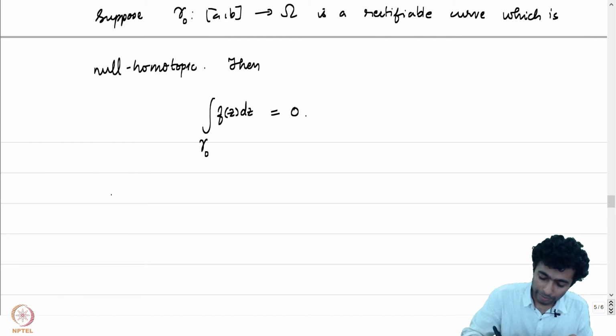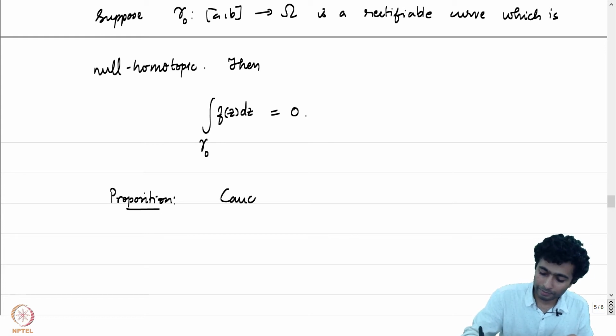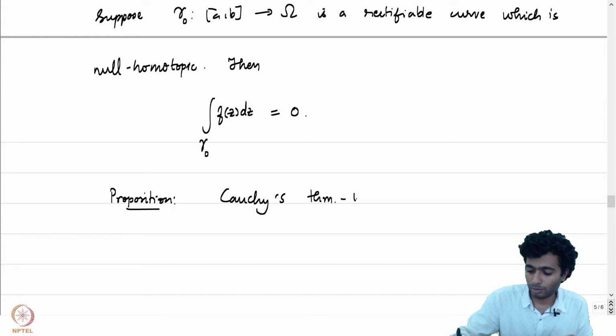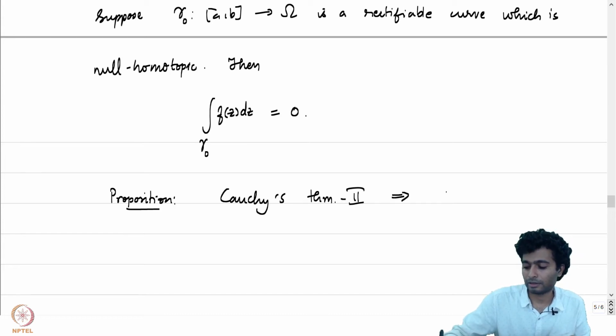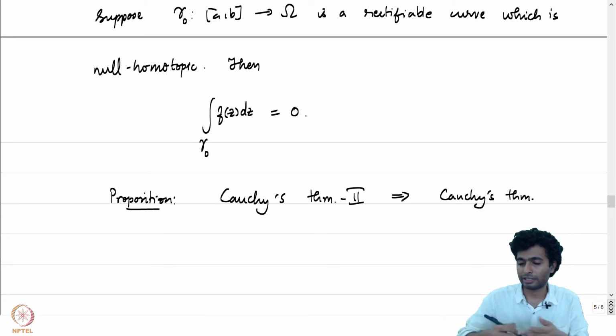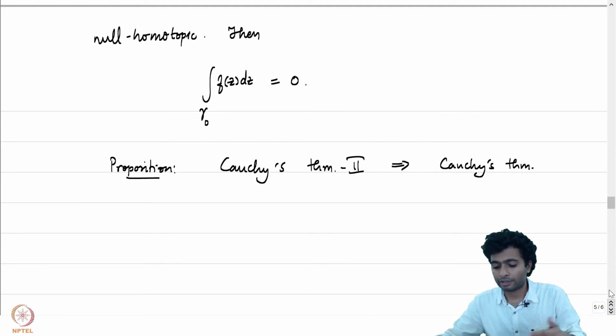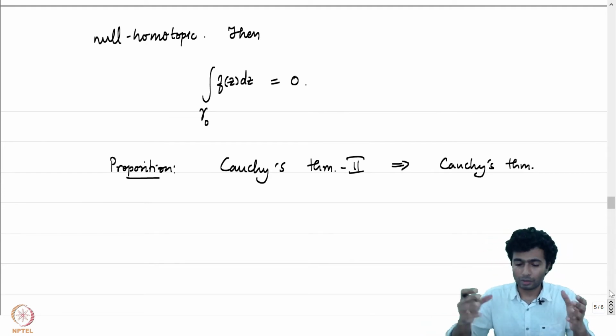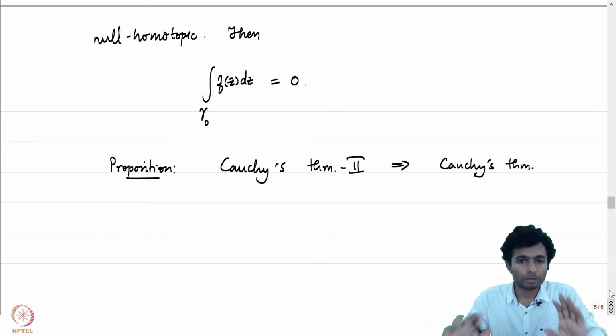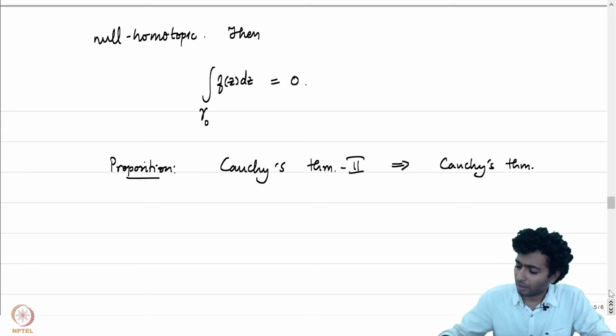So maybe I should write down another proposition here. Cauchy's theorem 2 implies Cauchy's theorem. The other side we have already easily checked. So this is the final step in the direction of establishing that the two variants that have been written above both are equivalent.